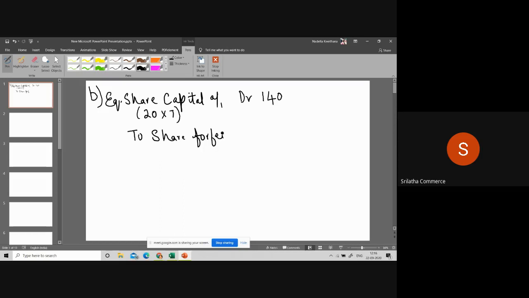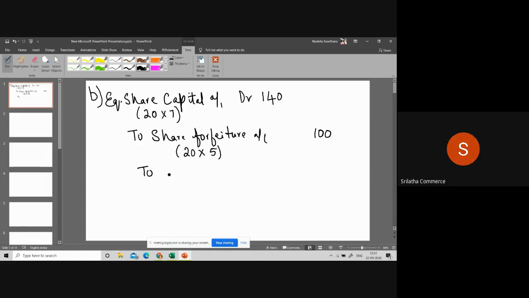To share forfeiture account. 20 shares forfeited, isn't it? What is the amount you are receiving on each share? 5. Very good. 20 into 5 comes to how much? 100. What is the unpaid amount? 40. Yes. To share first call account. You can say 2 rupees first call account.